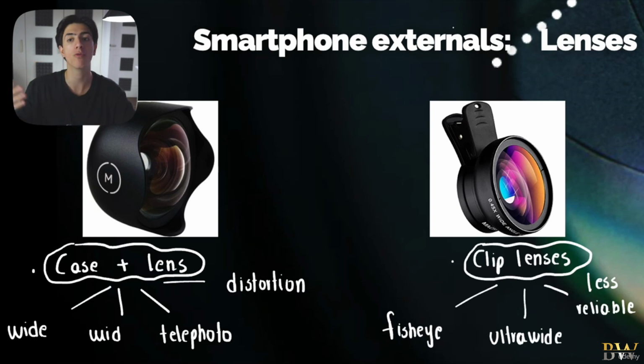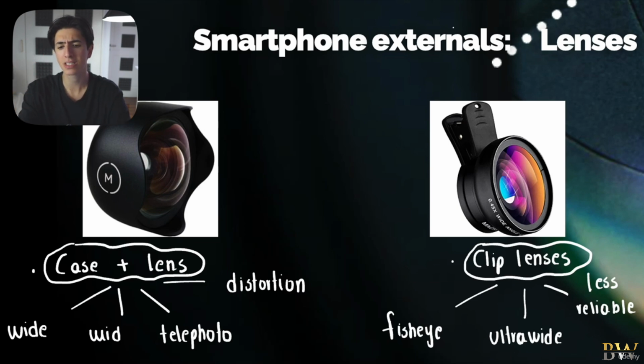All right, if your phone, for example, doesn't have a telephoto lens or doesn't have a wide lens, you can either buy this attachable lens that attaches with a case, or you can buy those clip cases that just clip on your phone. Those clip lenses, keep in mind that they won't cost you more than $10. So you can imagine that buying a wide clip lens for your phone for $10 is more value for money than paying $1,000 to buy a professional wide angle lens for your DSLR body.